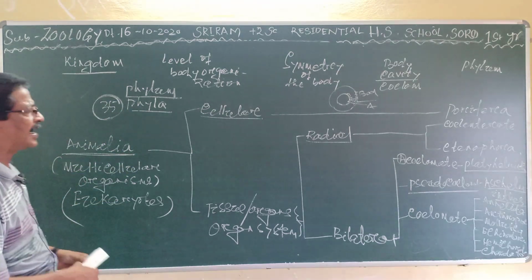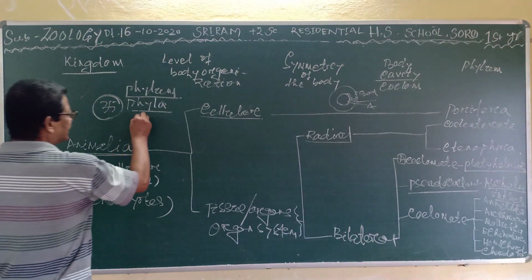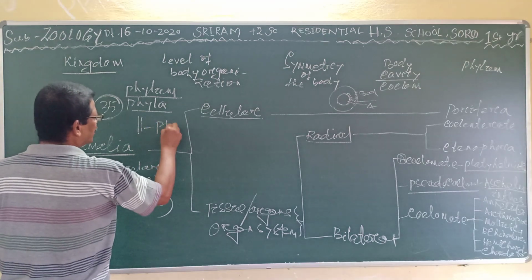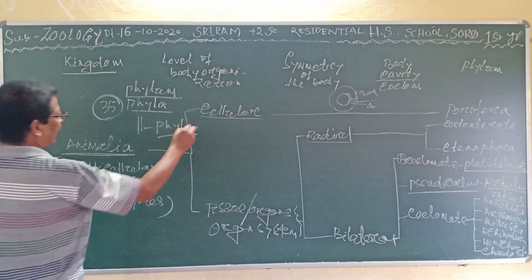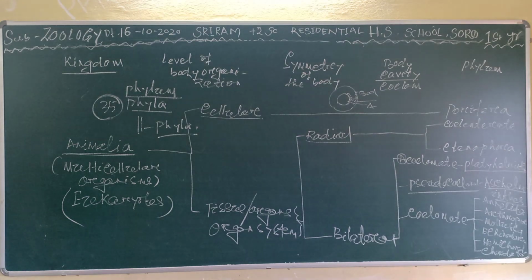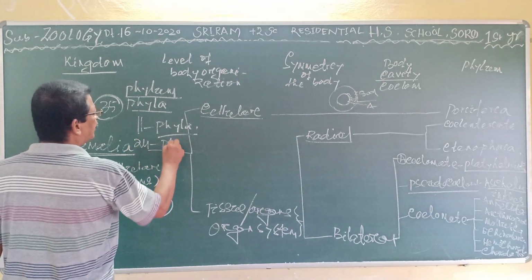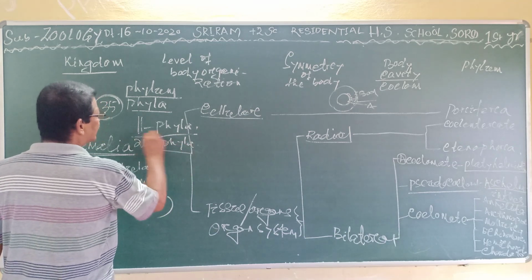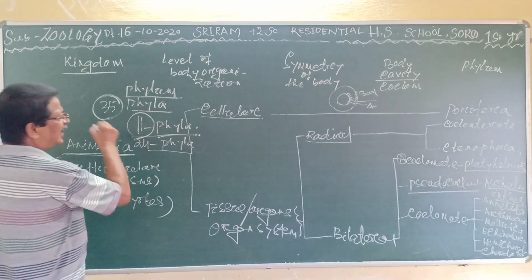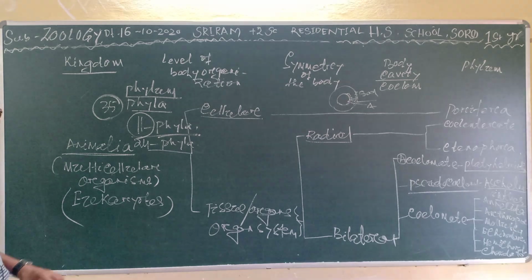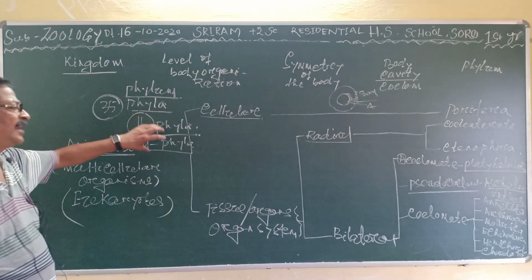Among them, 11 phyla are the major phyla, and the other 24 phyla are the minor phyla. So we will discuss only the 11 major phyla here.